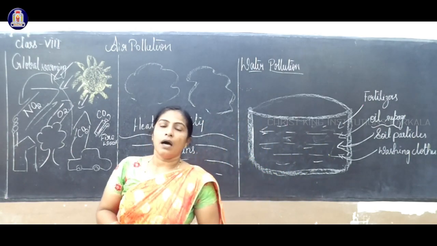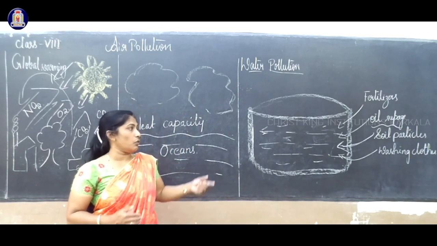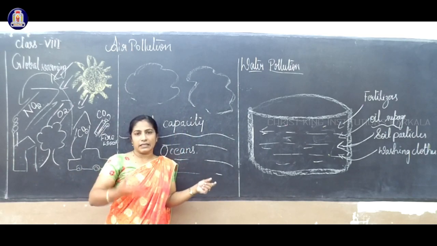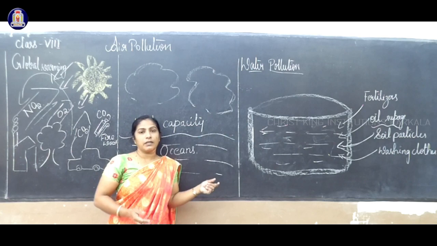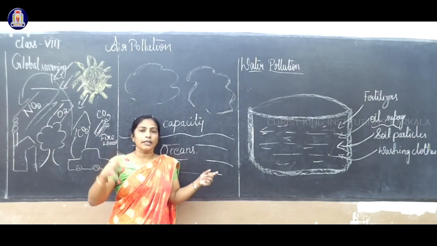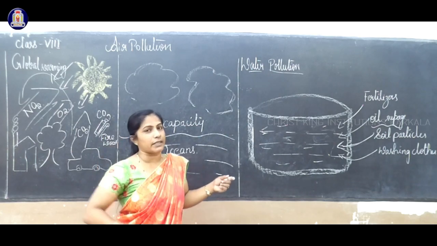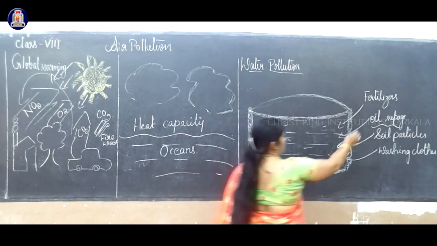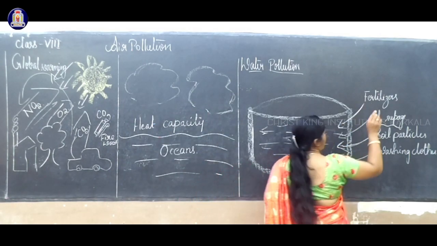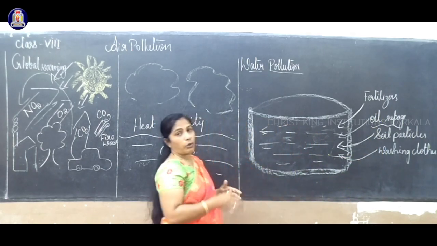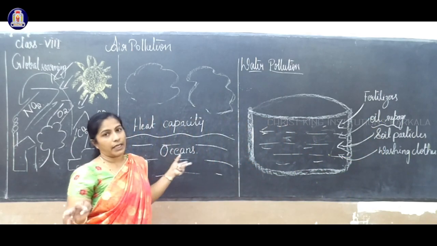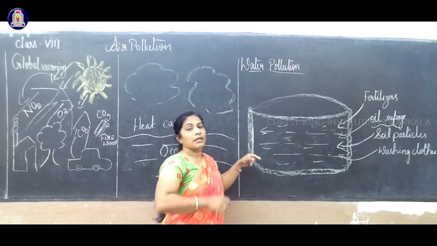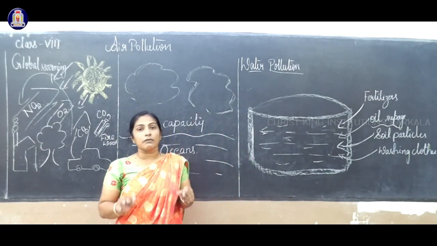We use a high amount of fertilizer on our plants, containing nitrogen, phosphorus, potash, macronutrients and micronutrients. During the rainy season it flows to the water source and pollutes the entire water. Sometimes dead bodies also are put inside the water.